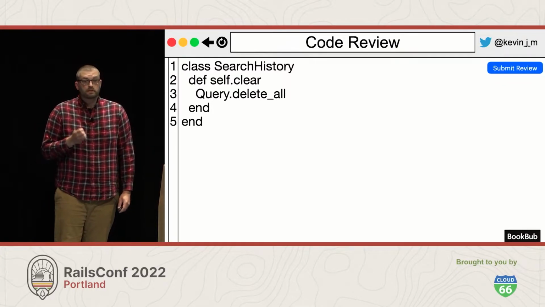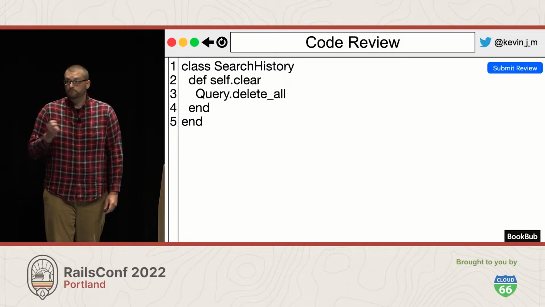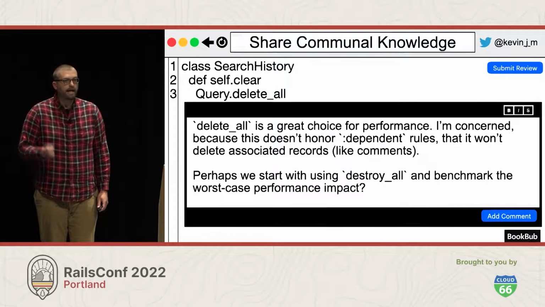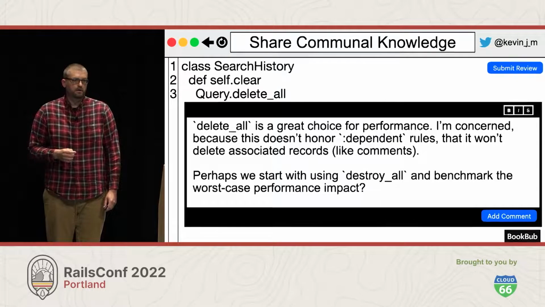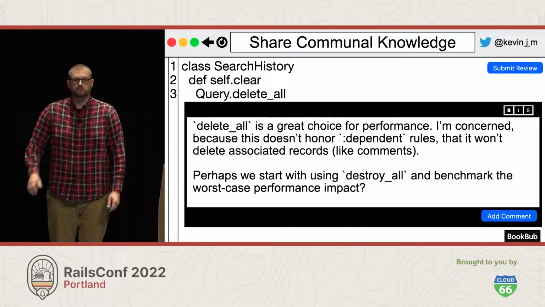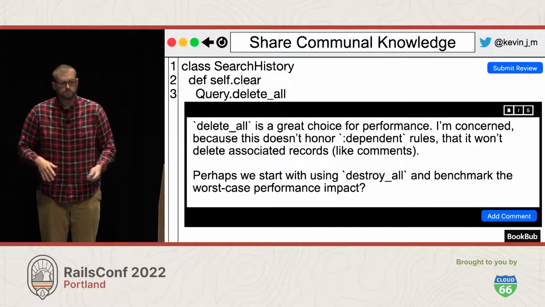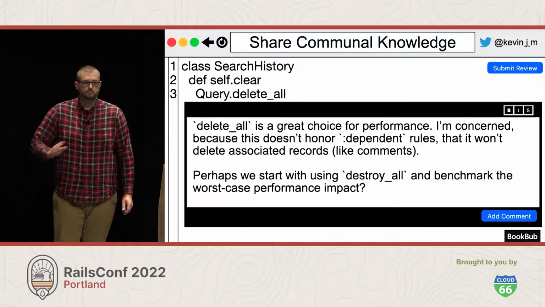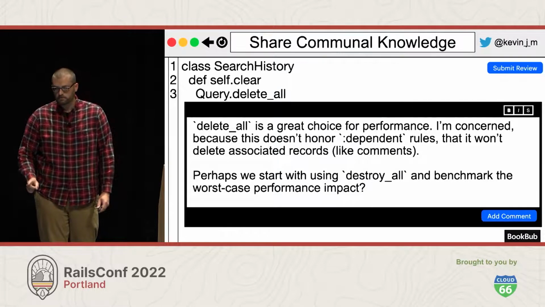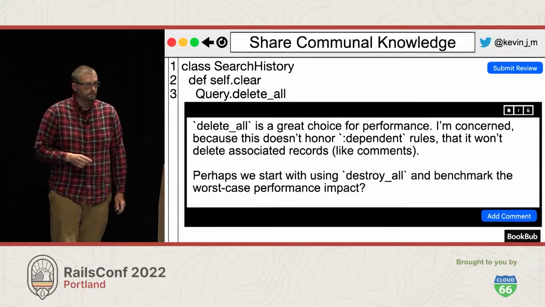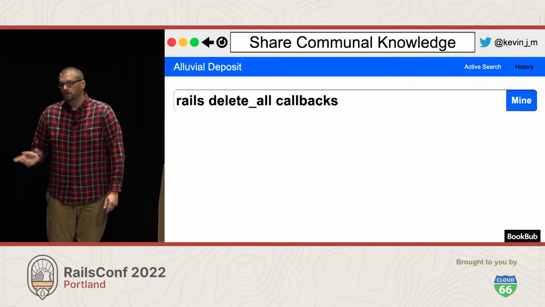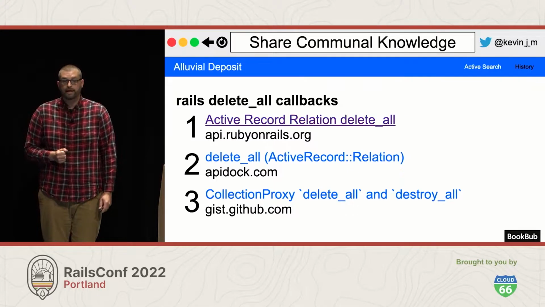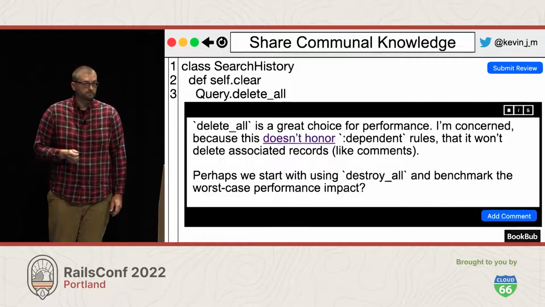We see that they're using the delete all method to get rid of the search history, and that's a fine choice. But we have one particular concern about using that specific method, and it has to do with the comments that we added. We want to make sure that those associated records are deleted. So off the top of our head, we could go write this manifesto about, hey, this is great, but what if we did this other thing, and hit the add comment button and move on with our life, but we're not. First, we're going to search for a couple things. I know that calling delete all doesn't execute callbacks in Rails, but I'm going to find where in the documentation it says that. I'm going to pull that link and add that into my comment.